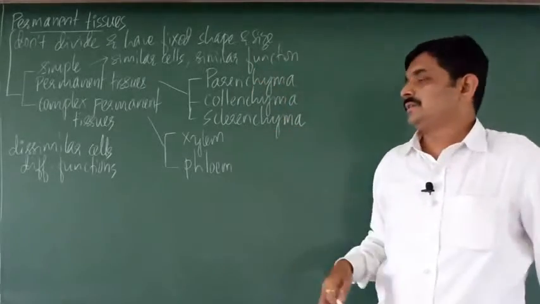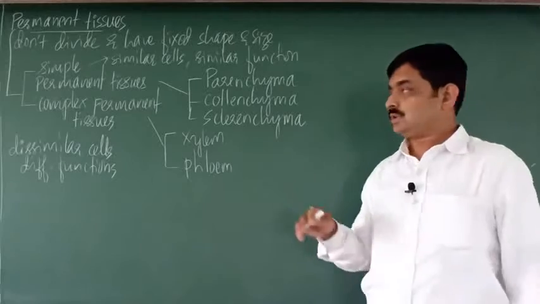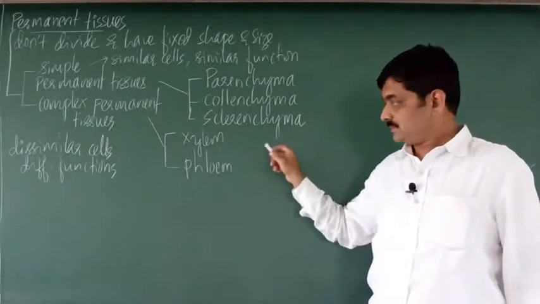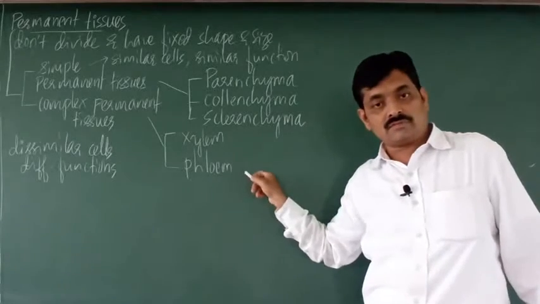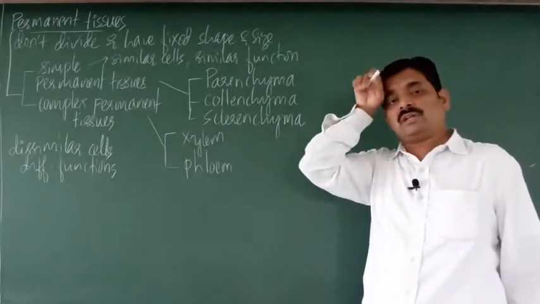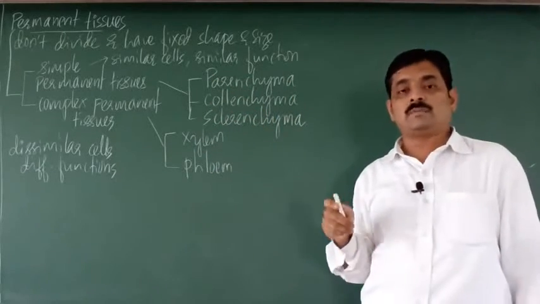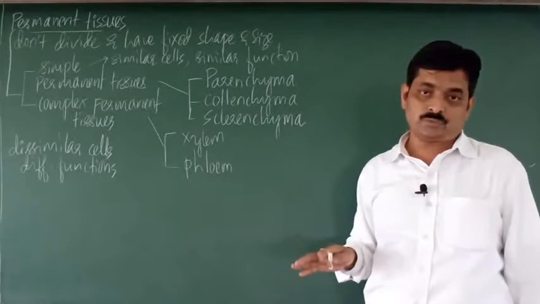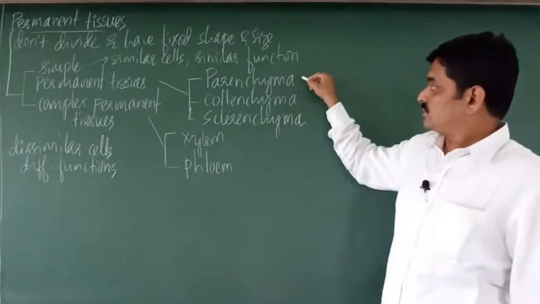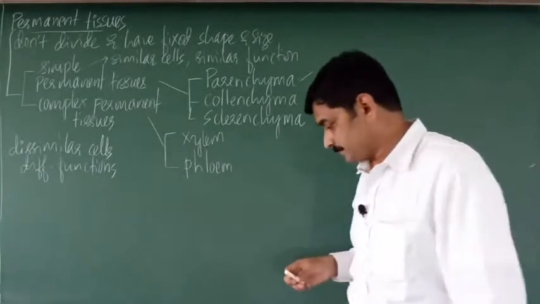So here the 5 types of plant tissues are parenchyma, collenchyma, sclerenchyma, xylem and phloem. So that is the summary or outline of permanent tissues. Now we shall consider one by one. First we will deal with parenchyma.